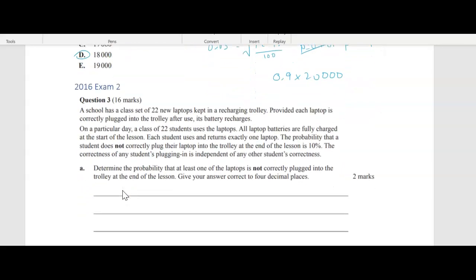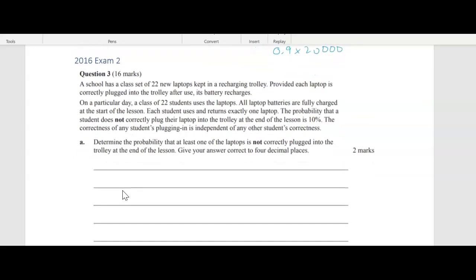All right, now this next question is our last question on this sheet. We've got an extended response question from exam 2. Sorry, I just had to have a drink of water. Most of the questions in exam 2 for probability will have an element of sampling in it. You can see this question, question 3, is worth 16 marks.